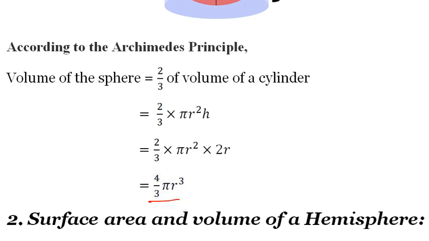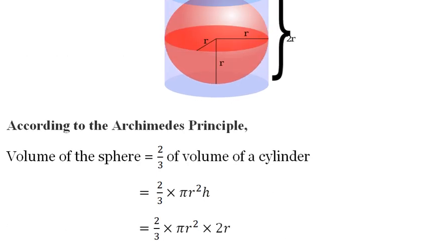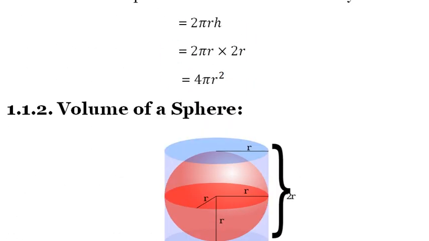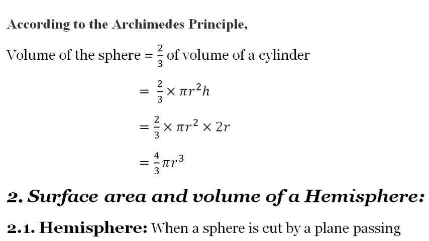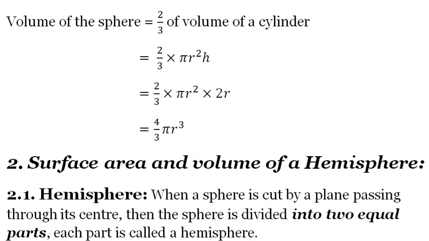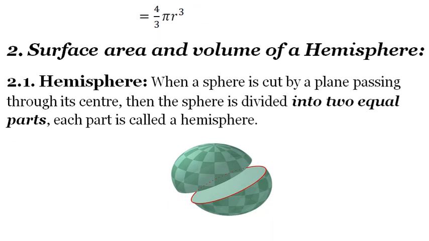Only these two formulas we need for a sphere, because for a sphere we will not get a curved surface. So the total surface area of a sphere is 4 pi r square, and the volume of a sphere is 4 by 3 pi r cube. Clear?